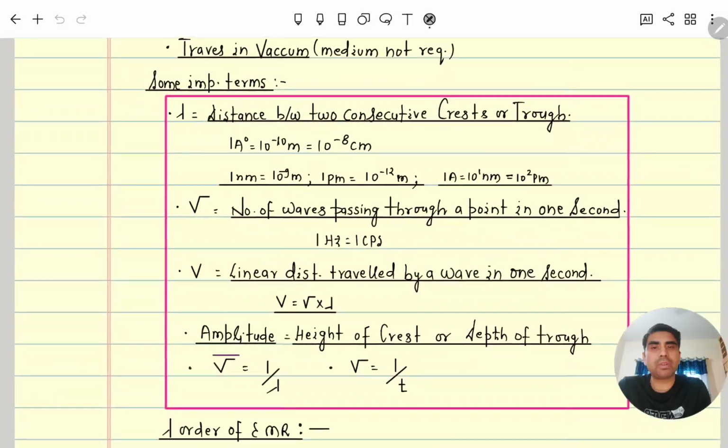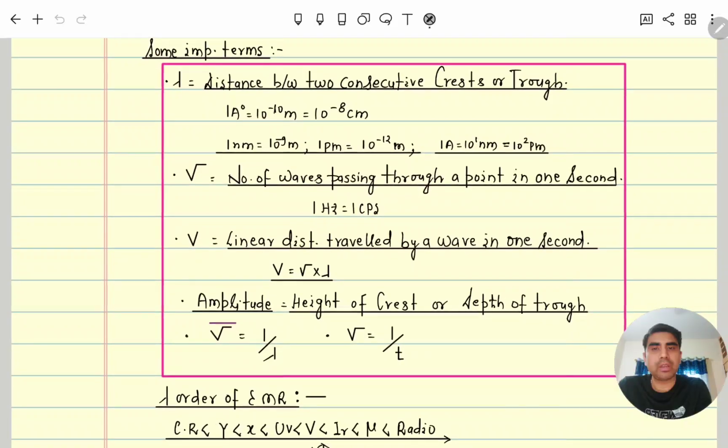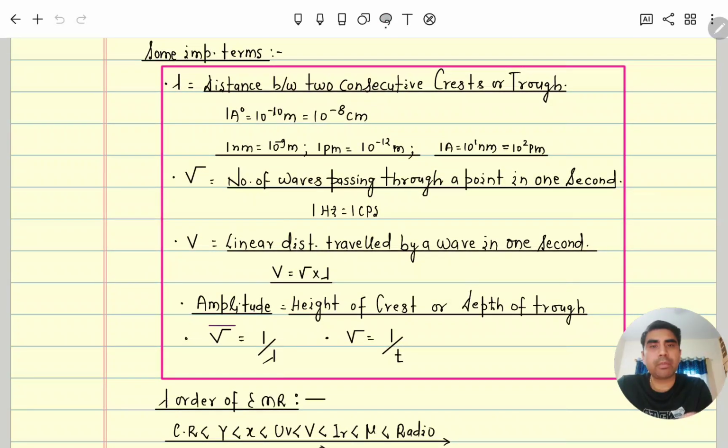Now, since it is a wave, whenever sunlight is moving it is in the form of a wave, but whenever it collides with and falls on a metal surface, it has particle nature. That particle nature we will study today. The wave nature you have already studied in physics, like reflection, refraction, and interference, with its two types, constructive and destructive. Diffraction also you have studied, so we will not study that. The particle nature of waves we will study.